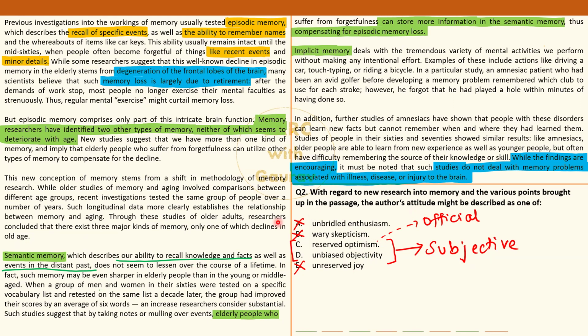The official answer says reserved optimism. Maybe it is my guesswork that they took this reserved optimism simply because the author has said that these studies are encouraging. Yeah, this is a bit too much. Just because the word encouraging is there, you can't go with an option like this. I would still stand by D. Anyway, it's my job to lay out my thought process before you, and I never ever force fit my explanation to justify the official answer. Other channels, other tutors might do this, but I never ever do it.